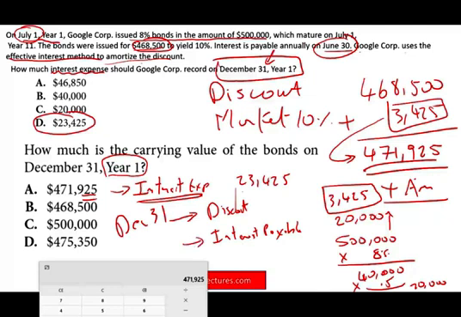You have to know how to compute your interest payable. So notice, your expense of $23,425 is more than what you are paying, which is only $20,000. The reason is because when you issued the bond, it was issued at a discount. So the discount is extra expense that you have to expense over the life of the bond. So those are things that you have to understand fairly quickly. So simply put, because this is a discounted bond, the interest expense will be greater than the cash amount that you pay. Why? Because right from the get-go, let's see what happened right from the get-go.